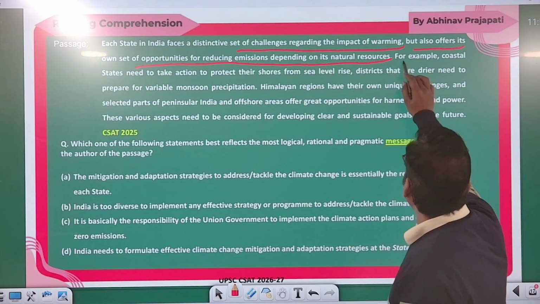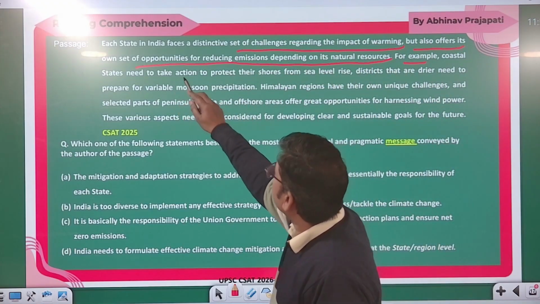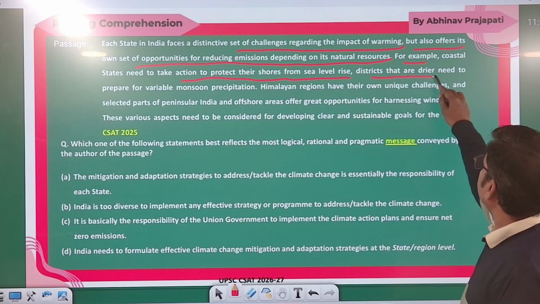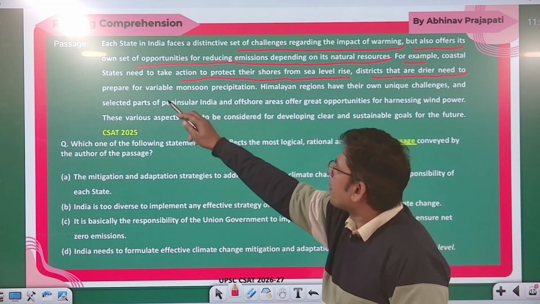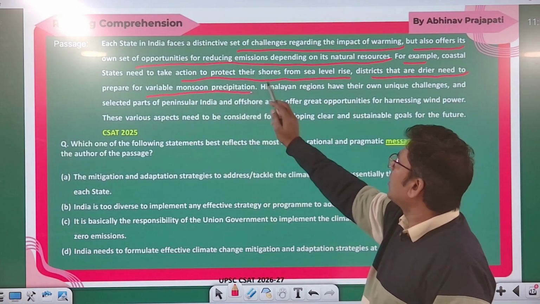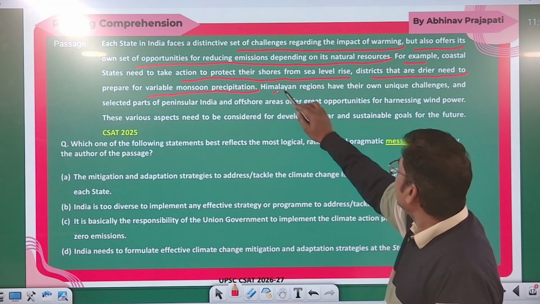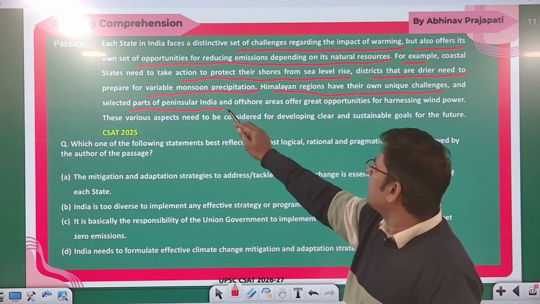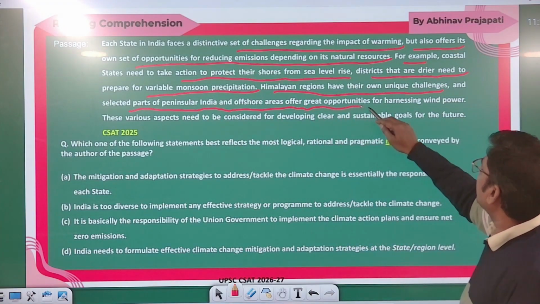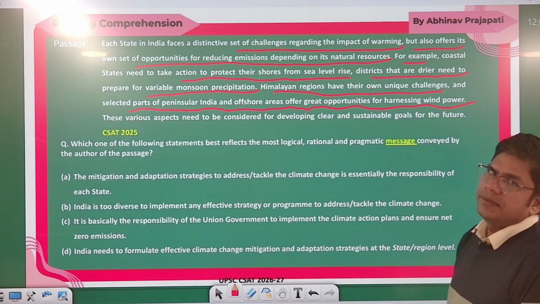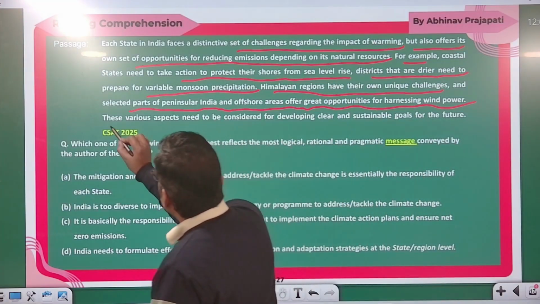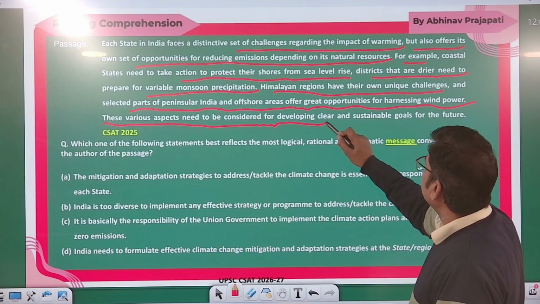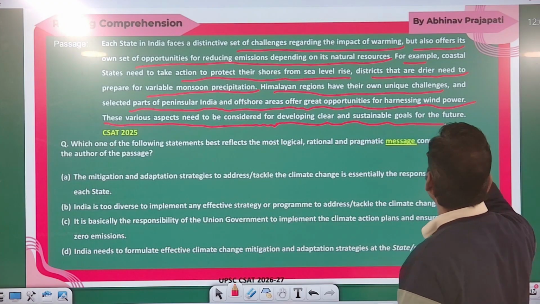For example, coastal states need to take action to protect themselves from the sea level rise. Districts that are drier need to be prepared for variable monsoon precipitation. Himalayan regions have their own unique challenges, and selected parts of peninsular India and offshore areas offer great opportunity for harnessing wind power, right? Now these various aspects need to be considered for developing clear and sustainable goals for the future.